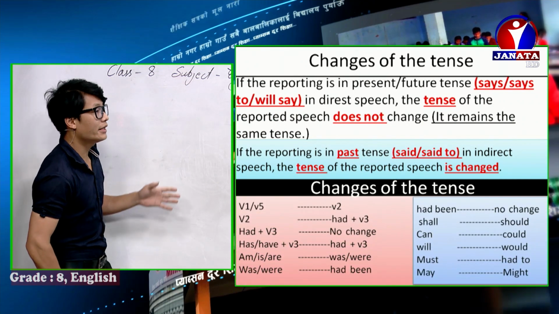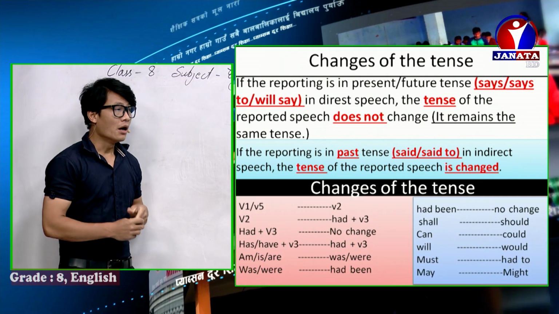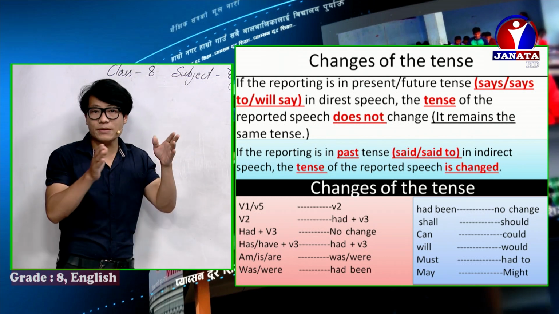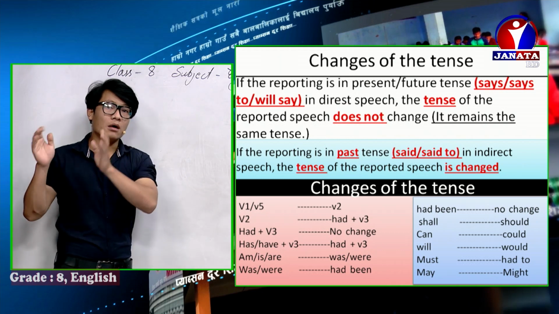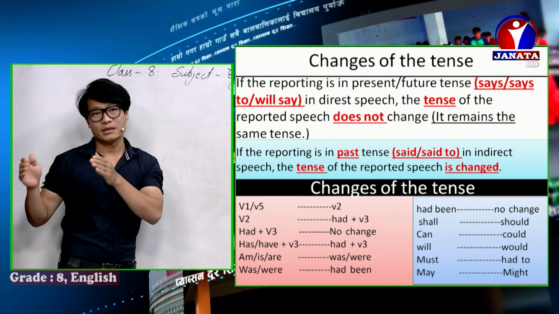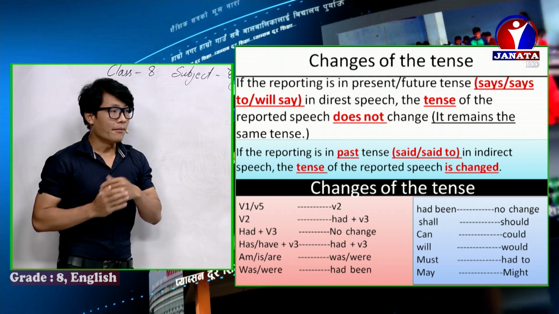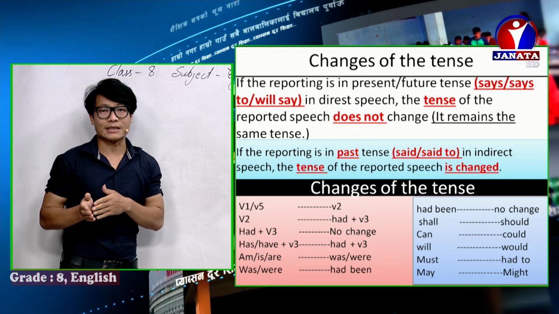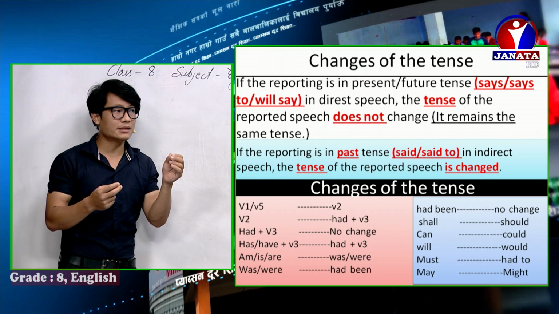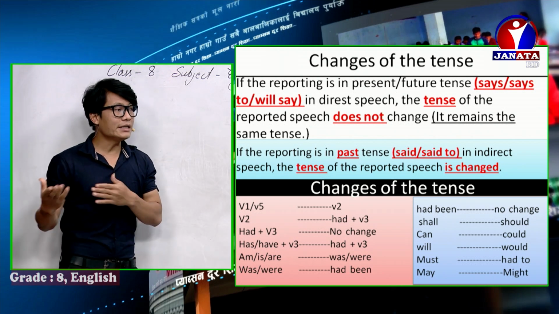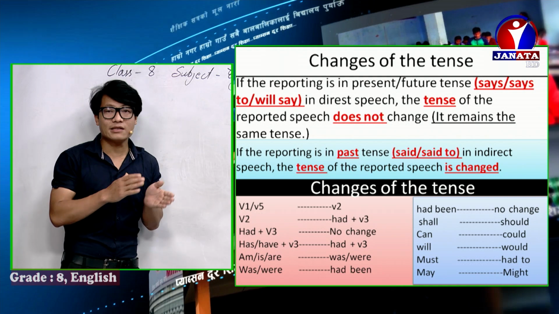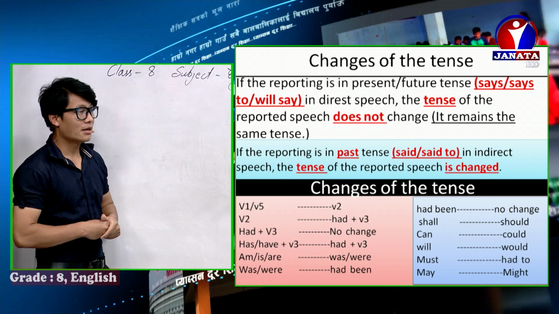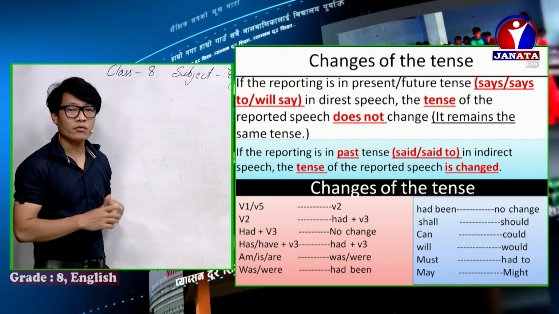What we have learned last time is that if there is a present tense or simple future tense in reporting, then the tense of reported is not changed. And another is, you can see below: if the reporting verb is in past tense, said or said to, in indirect speech the tense of reported speech is changed. And below you can see I have listed how the tense is changed.